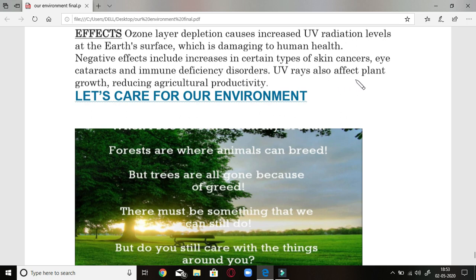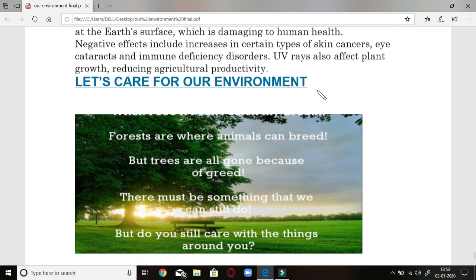Then UV rays also affect plant growth and reduce agriculture productivity. Let us care for our environment, because these issues are not small, they are very big. Whether that's ozone layer depletion or biomagnification, it is certainly affecting us. The top trophic level is being affected, because of which the food chain will be destroyed.